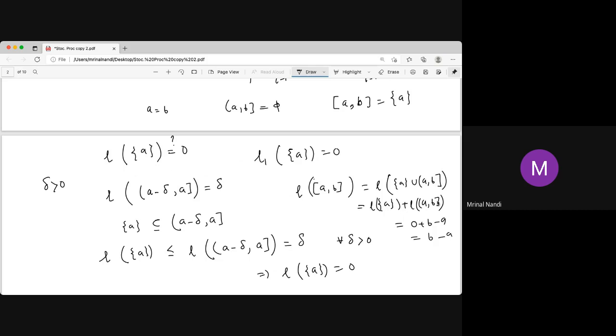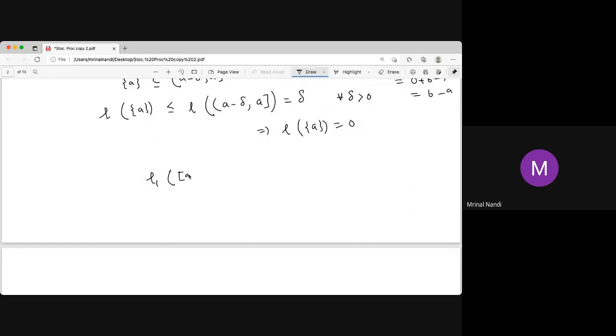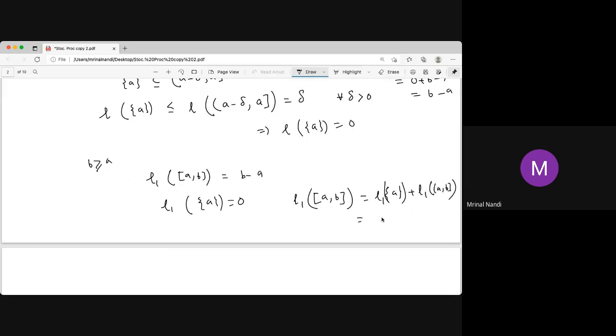And for L1, in the closed interval it is B minus A. So what about the open interval? Take B greater than or equal to A. Now put A equal to B, then in L1 the length of the singleton A is 0. So once singleton A is 0, again by L1, the length of this closed interval A equals the length of this singleton A. This is true for any measure actually, not only for L and L1. So this is 0, and these two are equal.